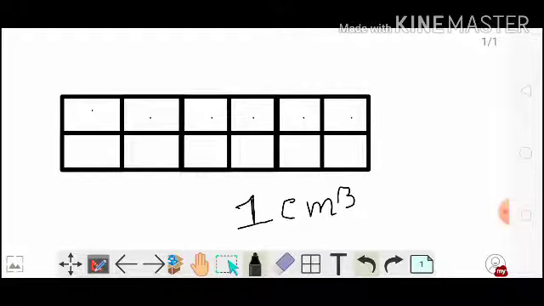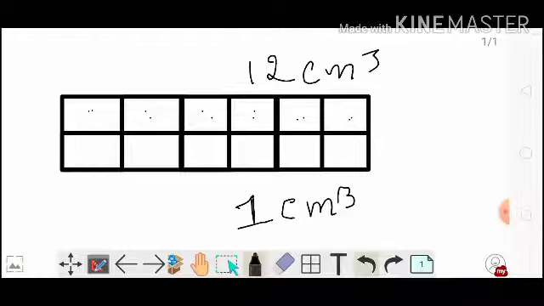6 2s are 12. So suppose you are building a wall with some bricks having volume 1 centimeter cube, a small wall. What will be the volume of the wall? That will be the number of cubes. That means 1, 2, 3, 4, 5, 6. 6 2s are 12. So the volume of the wall will be 12 centimeter cube. Pretty easy, right? So this is the actual concept of unit cube. Okay, let's proceed to the next one.